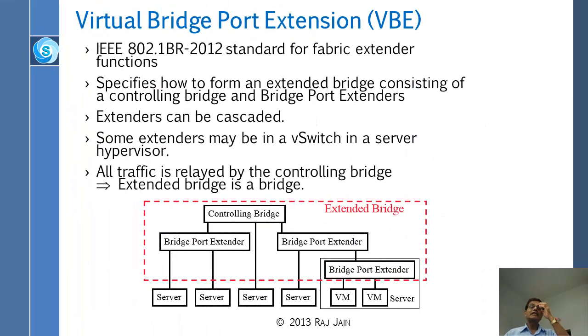Alright, so this was standardized by IEEE. And it is called Virtual Bridge Port Extension, VBE. Now there is no P there. Virtual Bridge Port Extension. And this is a very new standard, 802.1BR 2012, with a capital B and a capital R, which means it is a standard by itself. And it does exactly what we said before: you have a controlling bridge, you have extenders, and you can have a cascade of extenders. So you could have an extender, another extender, and so on and so forth.